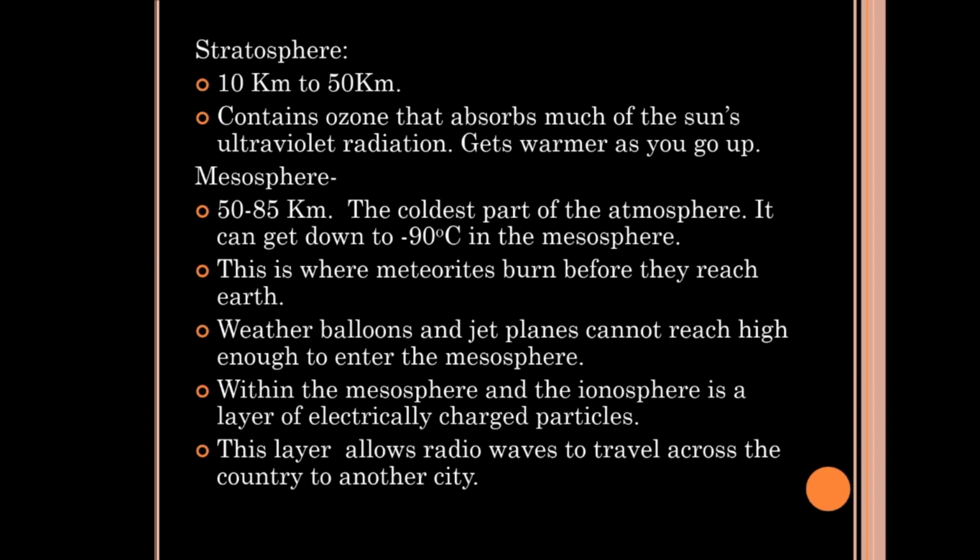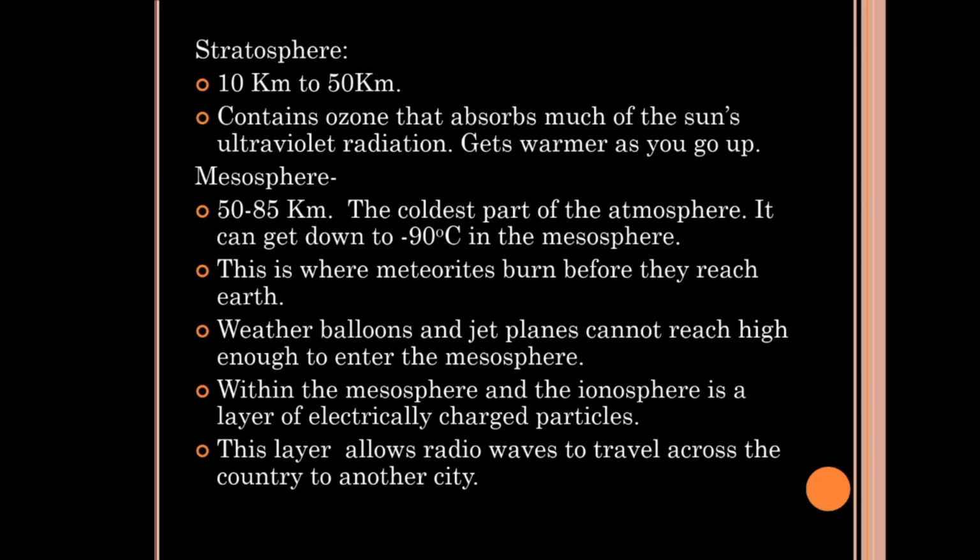Above the troposphere, there is the stratosphere. Stratosphere is about 50 kilometers above the troposphere. It contains ozone, so it is a most important topic. Ozone is present in the stratosphere. This ozone absorbs the sun's ultraviolet radiation. So it gets warmer as you go up within the stratosphere.